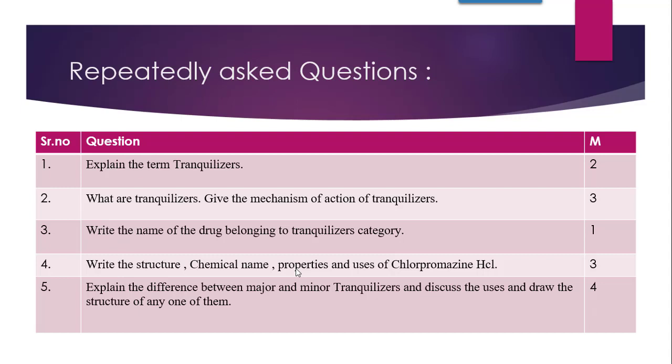This way you give the difference between the two, and discuss the uses of both, major tranquilizers and minor tranquilizers, and you are supposed to draw the structure of any one of them. That means for any one tranquilizer you are supposed to draw the structure. This question comprises 4 marks.